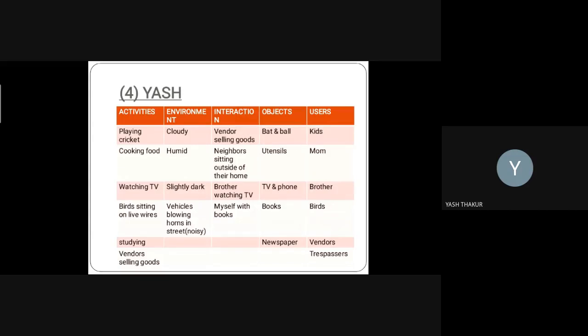Other activities are watching TV, like with my brother, we were watching TV. The objects are the TV and phone, and we are using them. The users were me and my brother. The interaction with my brother was that we were talking about the things we were watching on the TV. Some of my activities are studying also. I was studying newspapers with my brother, and my neighbors were there.